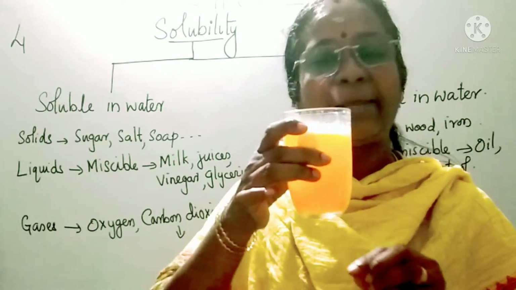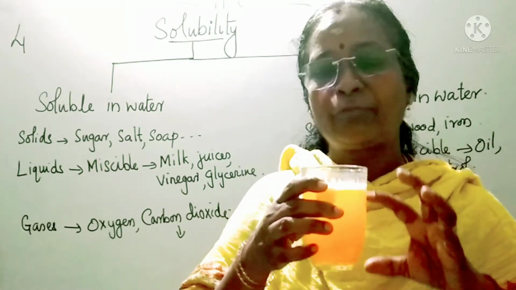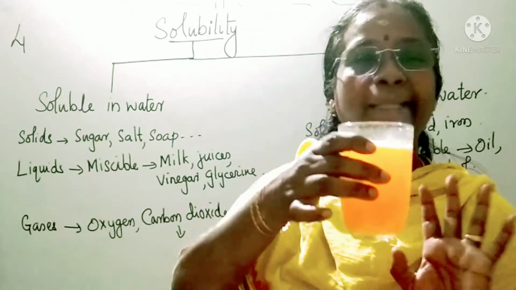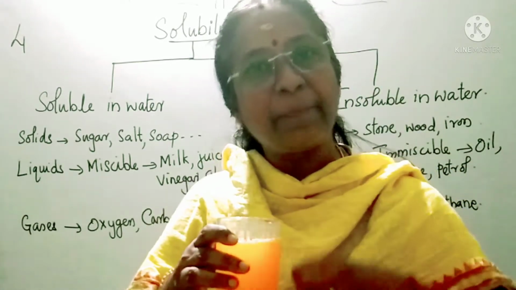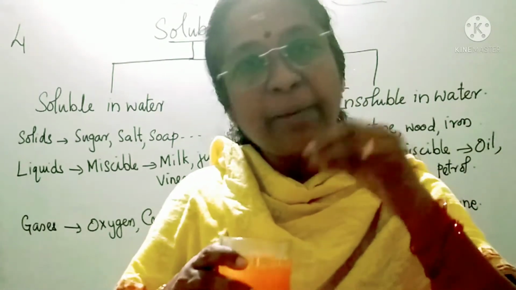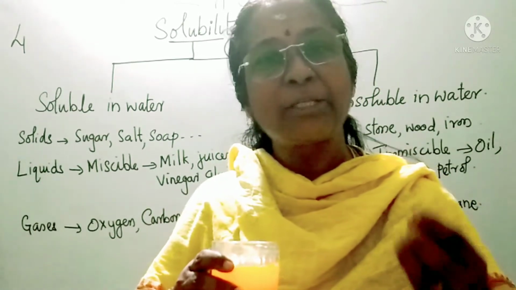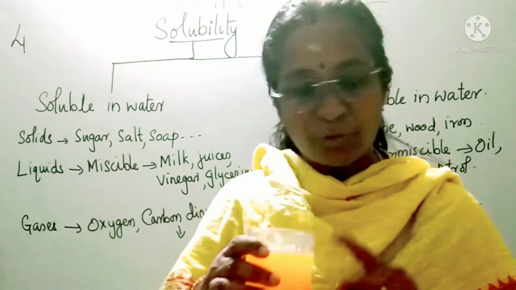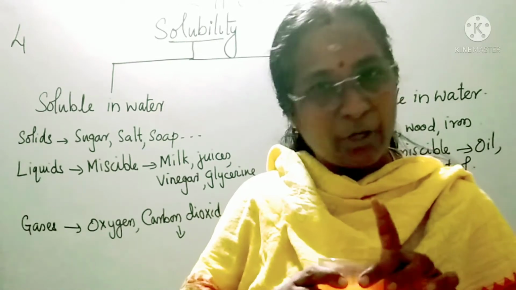When they mix completely with water, we say that they are dissolving in water. When they are melting in water and mixing with water, we say, you see here, now there is nothing. Can you see it clearly? There is nothing left, completely mixed with water. So when they completely mix with water, we say that it is dissolved in water, or whatever tablet I kept inside is soluble in water. So what is solubility? Solubility is the ability to mix completely in water. Whatever I kept here was a vitamin C tablet, and it completely dissolved.